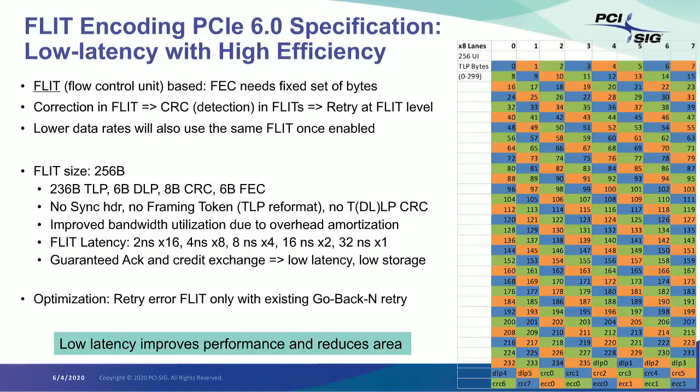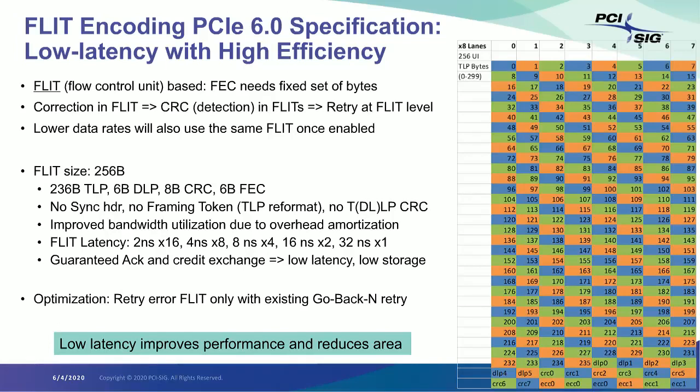Now, once you do correction at a FLIT level, it makes sense to do detection, which is through CRC, at that FLIT level. And of course, in that case, you are going to replay, or do the link level retry, at the FLIT level. So even though it is done for 64 gig in PAM4, once PCI allows you to dynamically change the data rates to the lower speed, the lower data rates will also use the same FLIT once it has been enabled, because you cannot go back and forth between different types of replay mechanism. It becomes a lot more complicated, and FLIT has some very good properties that we will see. It results in much better link efficiency. So once enabled, FLIT is always enabled, even for lower data rates.